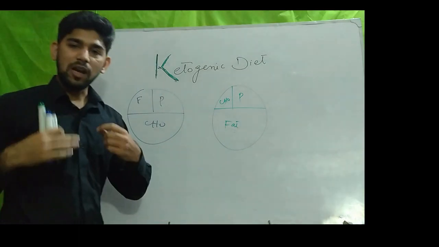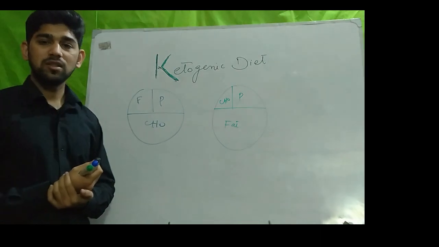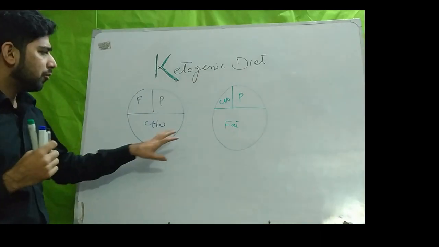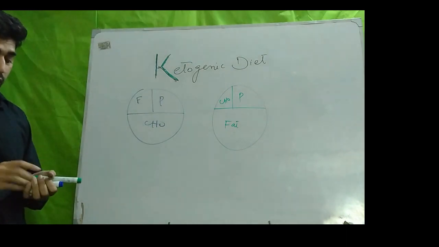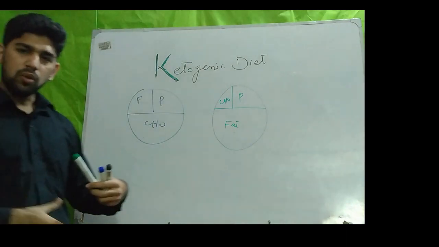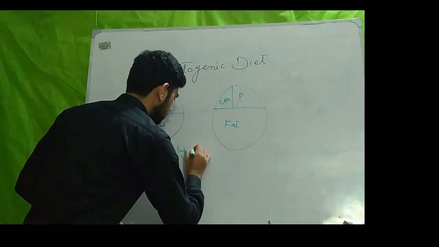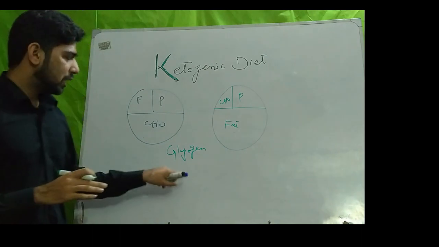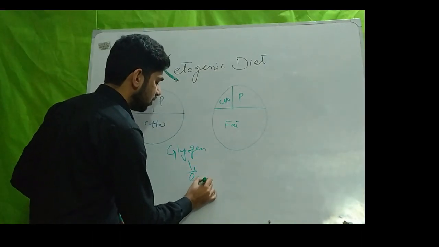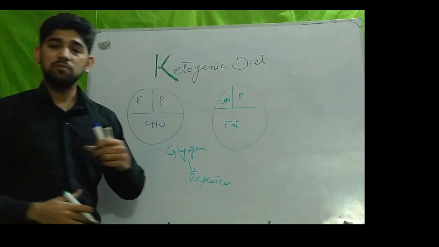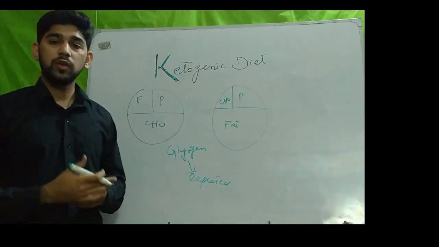So our body metabolism is normally running on high carbohydrate. When we take very low carbohydrate in our diet, the body in the start will use stored glycogen as an energy source. But when the glycogen has been depleted, the body will try to find any other source of energy.